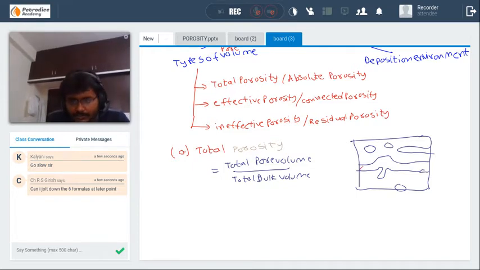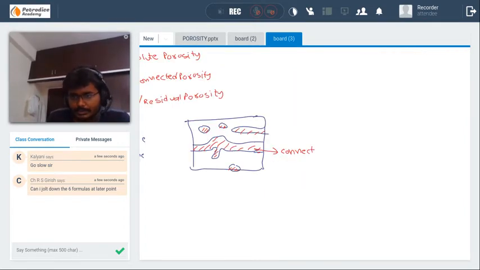Take a rock, there are several types of pores. Consider the shaded red area as all the pores present in a rock. It can be classified as 2 types or 3 types. This is connected pore. These types of pores are only responsible for the production of oil and gas from the formations.